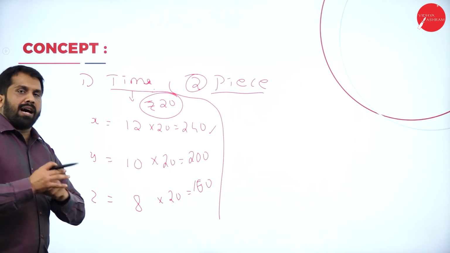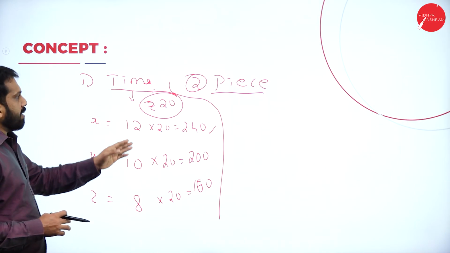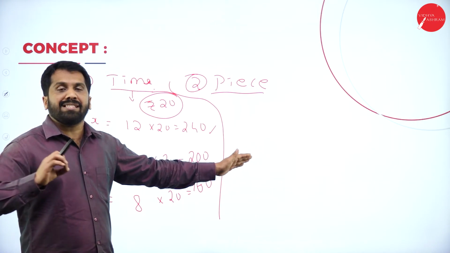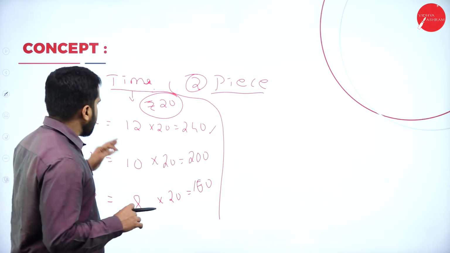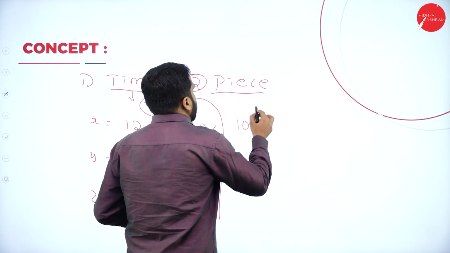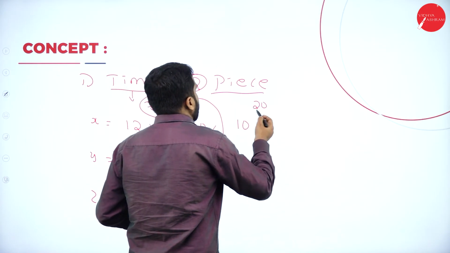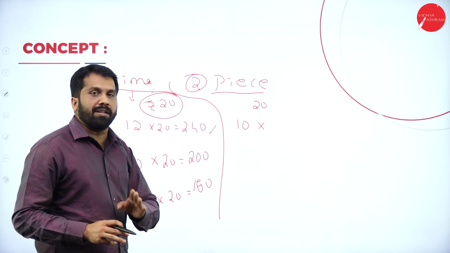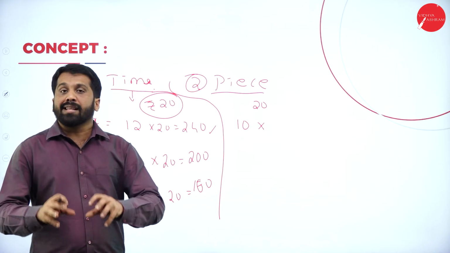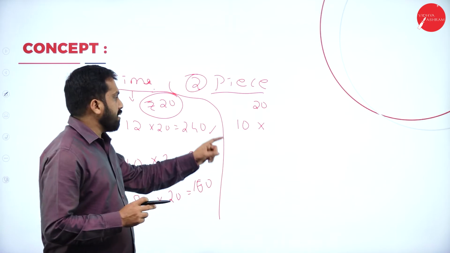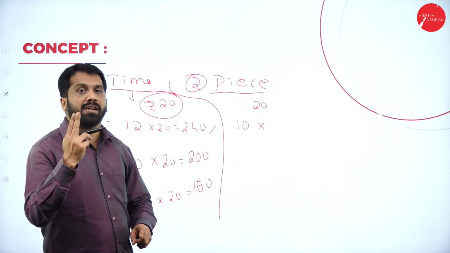Now, I'll give you one more example. Like you are not following this system, you are going for a piece rate system. Now, the first person manufactured 10 pieces. You told him that I'll give you 20 rupees. I'm not paying on an hourly basis. I'm paying on the units you have produced, manufactured. If you manufacture one unit, you will get 20 rupees.